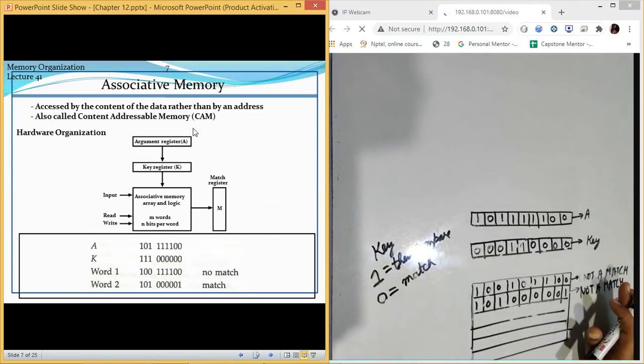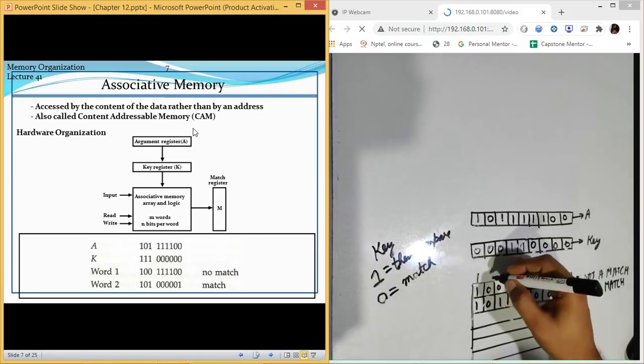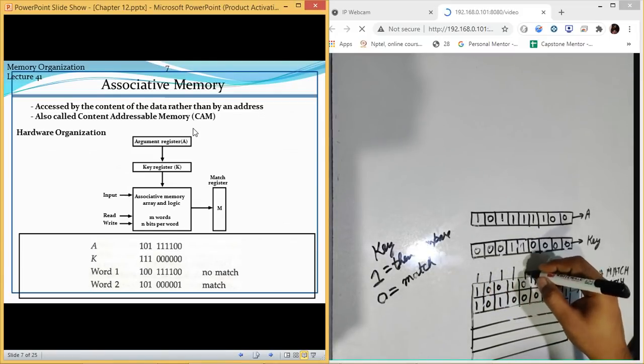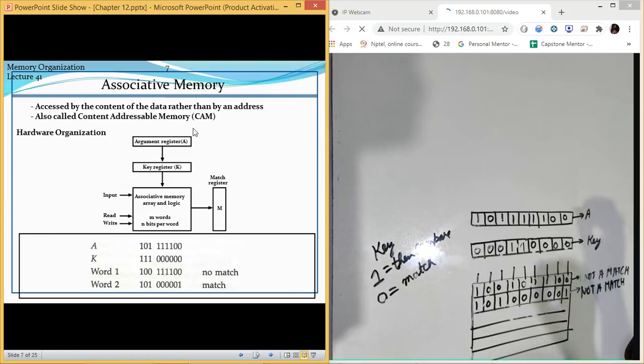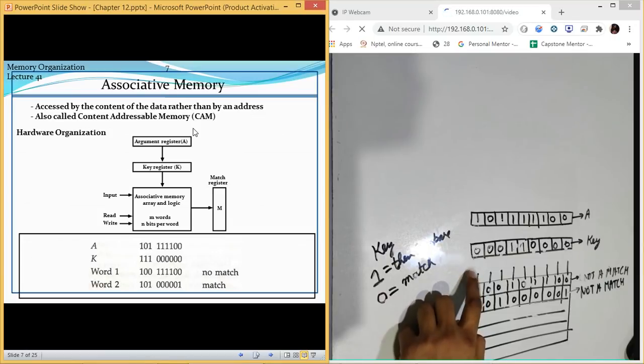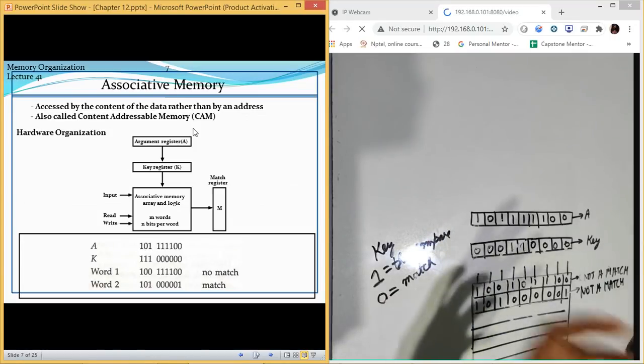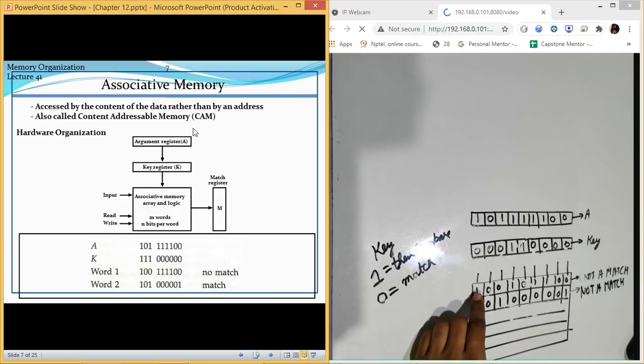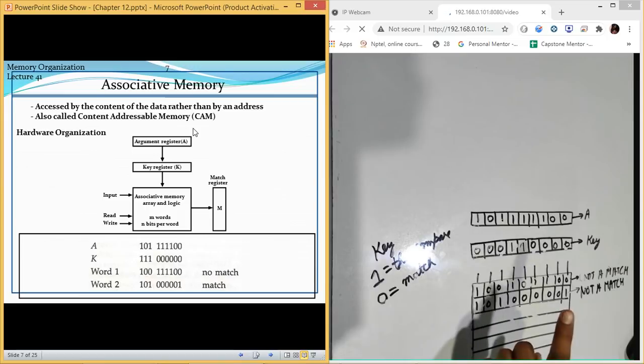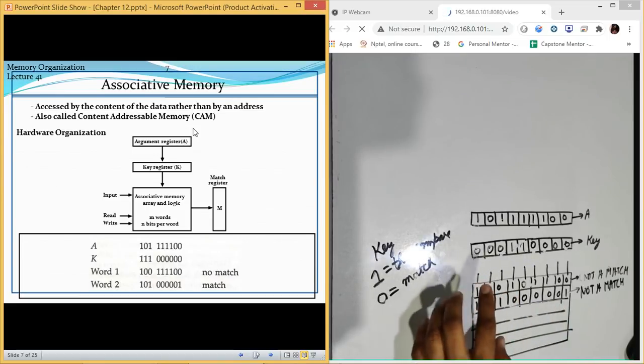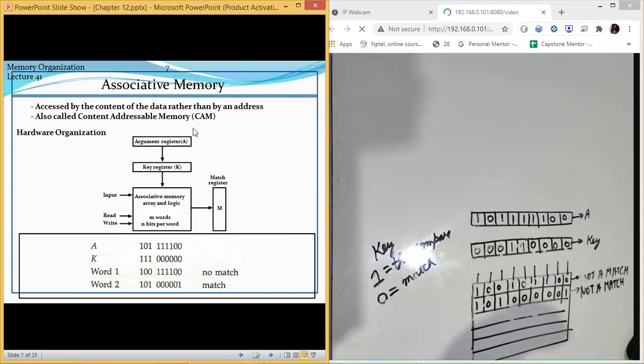Now to implement this thing, they have a separate circuit on each and every bit of your memory. So there is a particular circuit here. Now that circuit helps us to perform two things. First one, it helps us to store the data. What data we are going to store at this place, that is what it tells. Second, it helps you to read the data from this place. Third, it helps you to compare the data. So three things are achieved by that circuit which we are going to use at this place.